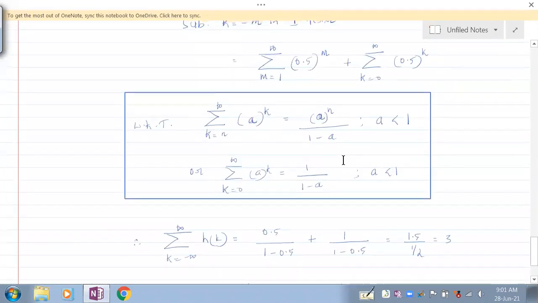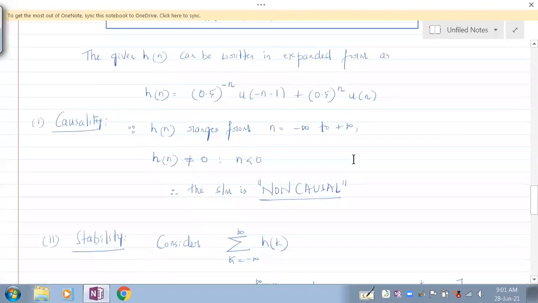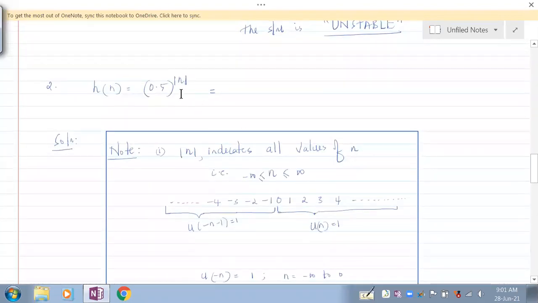Not a problem. So this is how we check for causality and stability. This problem is very important because n is given as magnitude n, which means that n takes all the values possible, that is minus infinity to plus infinity. Is that understood, everybody?